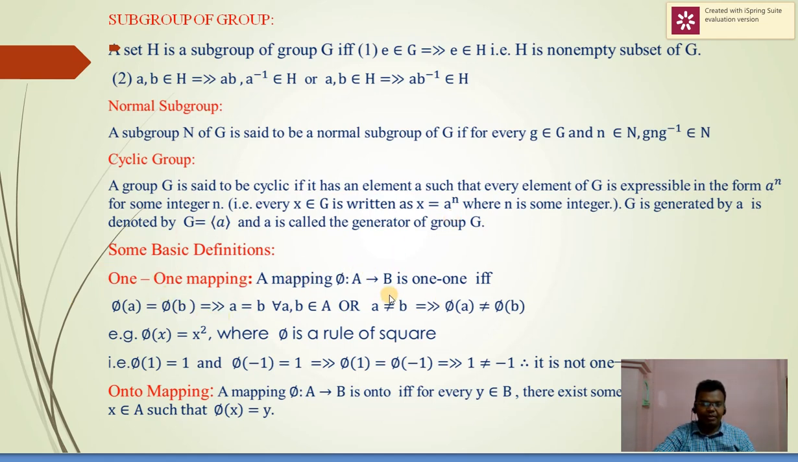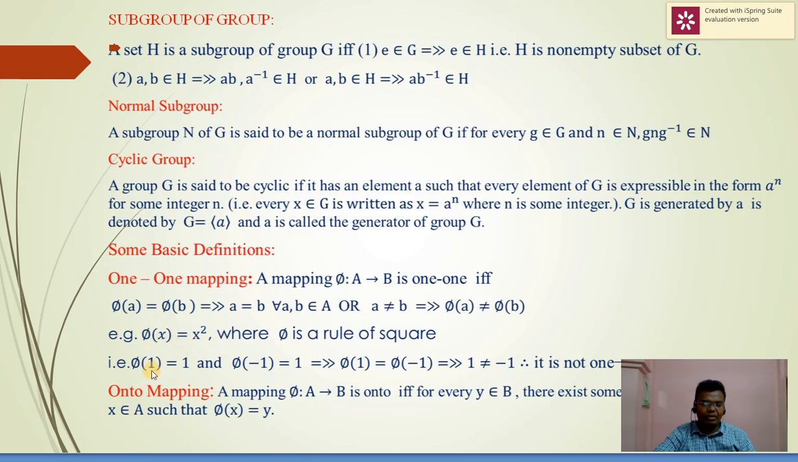A mapping phi from A to B is 1-1 if and only if phi of a equals phi of b implies that a equals b, same image has same element, for all a, b belongs to capital A, meaning the domain. Or a is distinct from b implies that phi of a is distinct from phi of b, meaning distinct elements have distinct images.